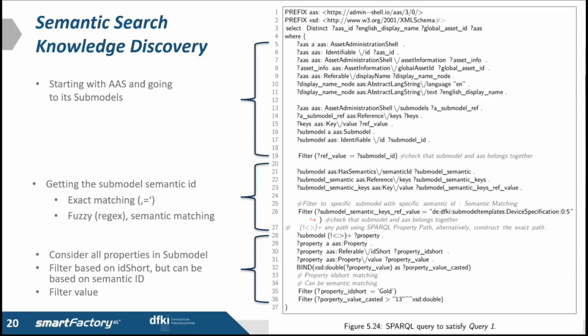In the second part, we get the submodel, we get the semantic ID of the submodel, and we need to be sure that the semantic ID matches. We can use a regular expression or an exact matching method. And when we know that we have the submodel, we can consider all the properties inside it, or all multi-language properties, or whatever we want. And we can filter the values or filter the ID short to target specific properties. And we apply our predicate here to filter the information.